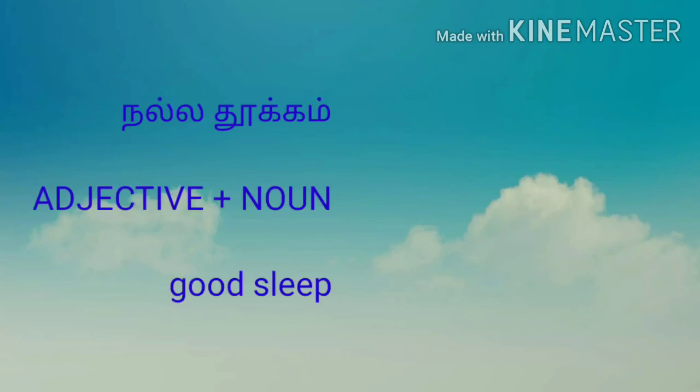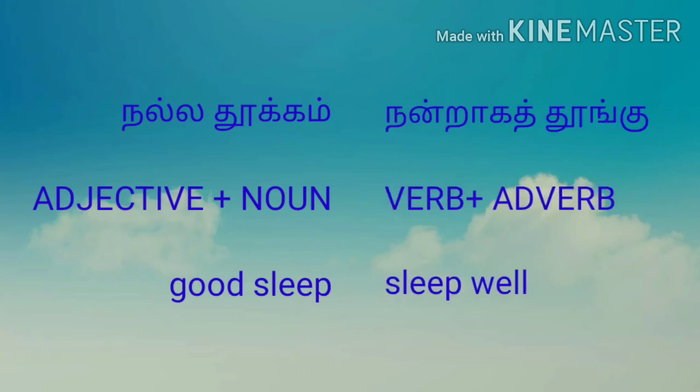Nalla means nandraga, nalla means good. So, what's the translation for Nalla Thookam? Nalla is an adjective. Good. Sleep. Good means Nalla. Sleep means Thookam here. So, for Nalla Thookam, you use adjective plus noun, that is good sleep. For nandraga thungu or nalla thungu, what you say is verb plus adverb, that is sleep well.